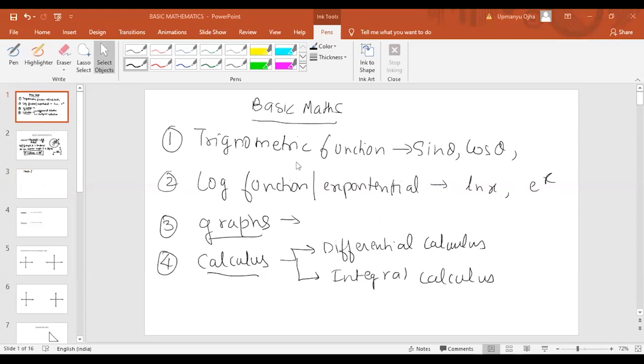I'm just giving you the brief introduction, that log functions are there, exponential functions are there. How we have to draw the graph of exponential function, log function, we'll do. Today we are dealing with trigonometric functions. I will go into all the details of all the four parts: trigonometric function, log function, graphs, and calculus. Everything I'll do. Okay, so don't worry about that.